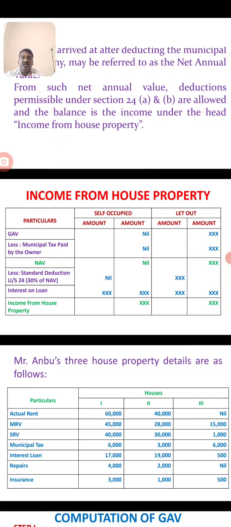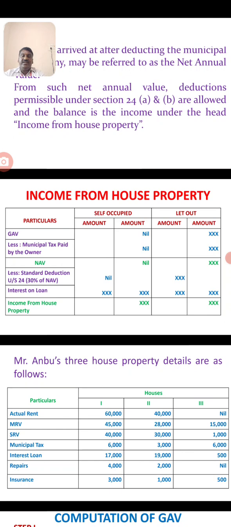Next format. First one, gross annual value. For a self-occupied house it is nil. For a let out house it will be calculated. Second one, less municipal tax. For a self-occupied house it is nil. For a let out house it will be deducted. Next, net annual value. Net annual value means gross annual value less municipal tax.